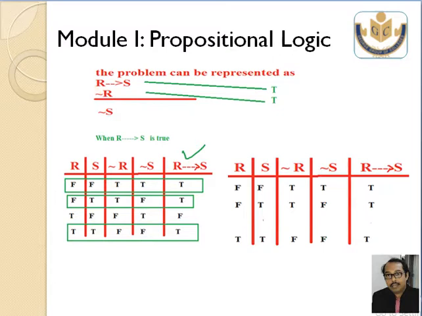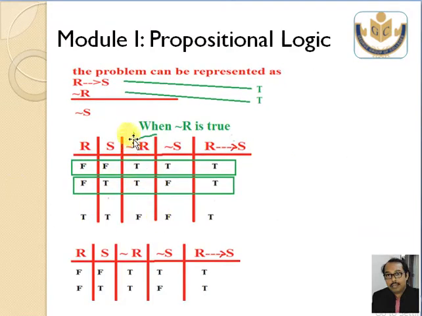Next, not R is true. In this table, identify the rows where not R is true. You can identify the first line and second line. Now the third line will vanish. So I conclude to this table, where R arrow S is true and not R is true.